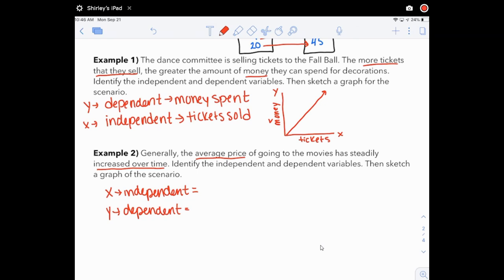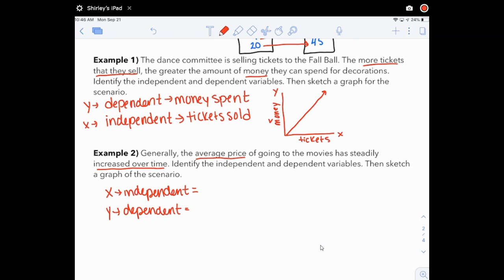So what depends on what here? And you can always phrase it in the same way. Does the price depend on what time it is? Or does the price depend on the year? Or does the year depend on how much it costs to go to the movies? Which one of those variables can be controlled on its own, and which one depends on the other one?